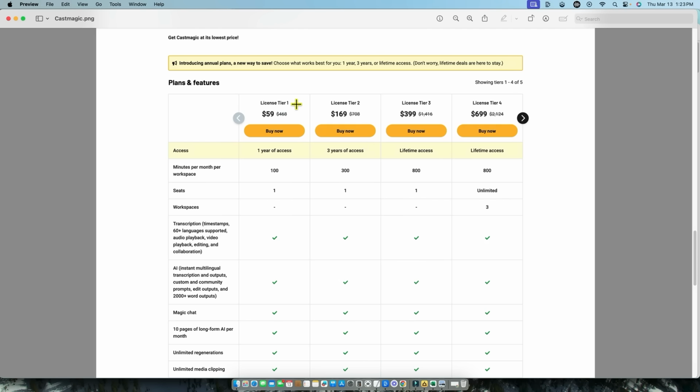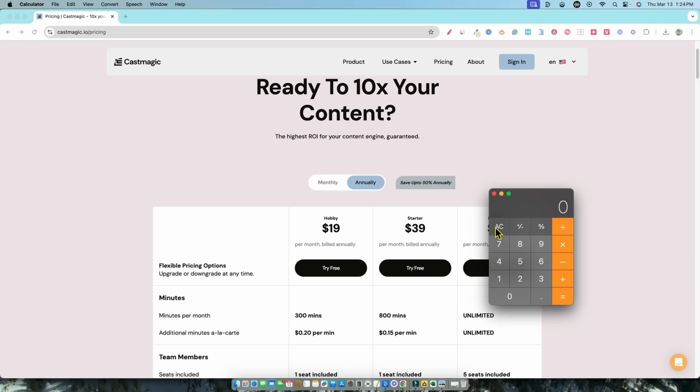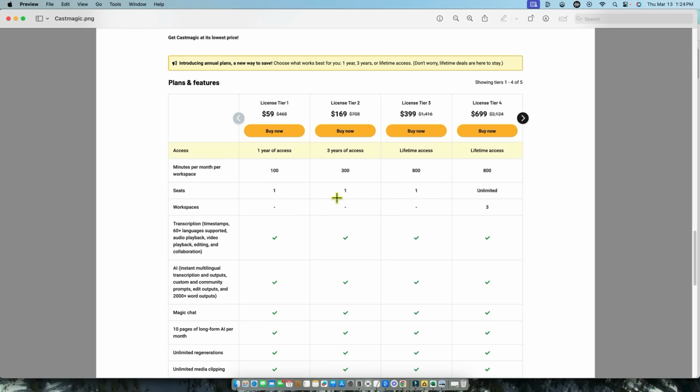So license tier 1 is going to be $59 for 1 year of access. And so we're over here and this is, I usually don't do this, but in this context, I think it's important because this company's already around. They're already making money with this and so forth. So we can actually go and look at their annual plan right now. So even just to get on with their lowest plan, it's $39 a month, okay? But we're going to go over here to annual, and you can actually do a calculator and say 19 times 12. You would spend $228 per year in order to get this tier 1.